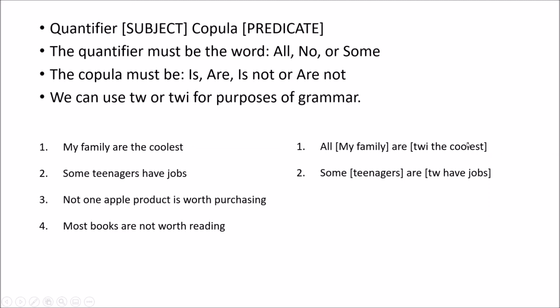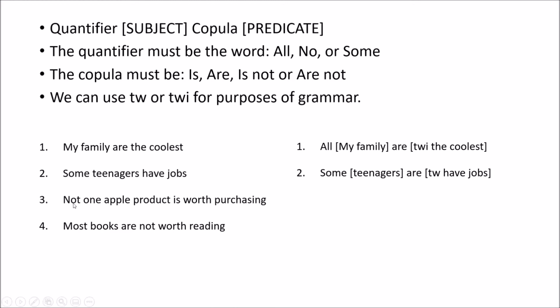Let's have a look at the next one. Some teenagers have jobs. Well, clearly the quantifier is some. The subject that we're talking about is teenagers. We're saying they do belong to it, so our copula is are, and that which have jobs, TWI, is our predicate. Some teenagers belong to the group that is that which has jobs.